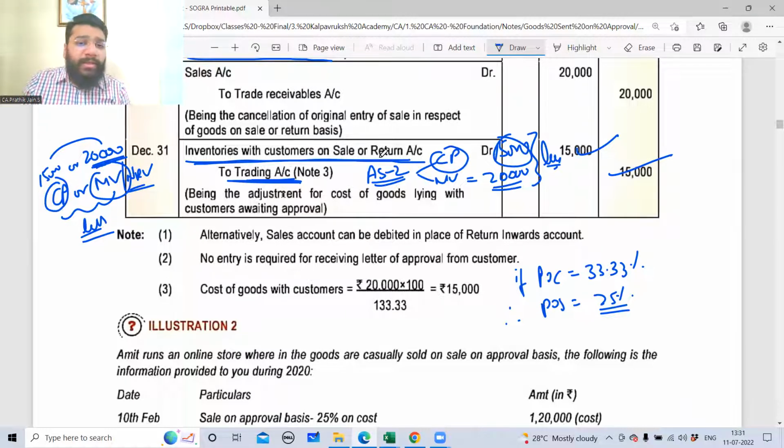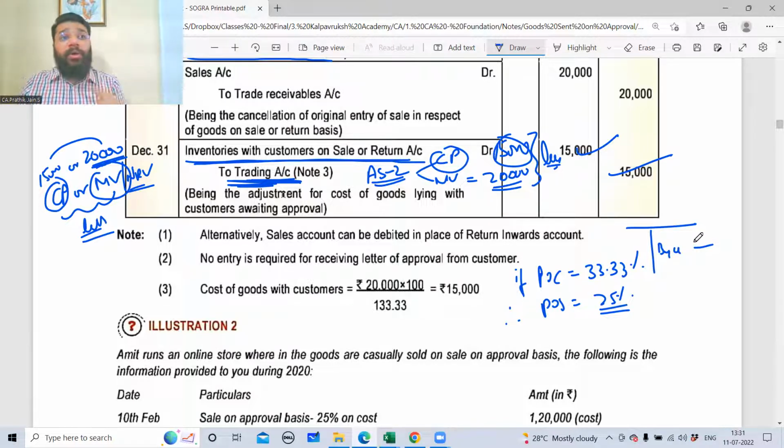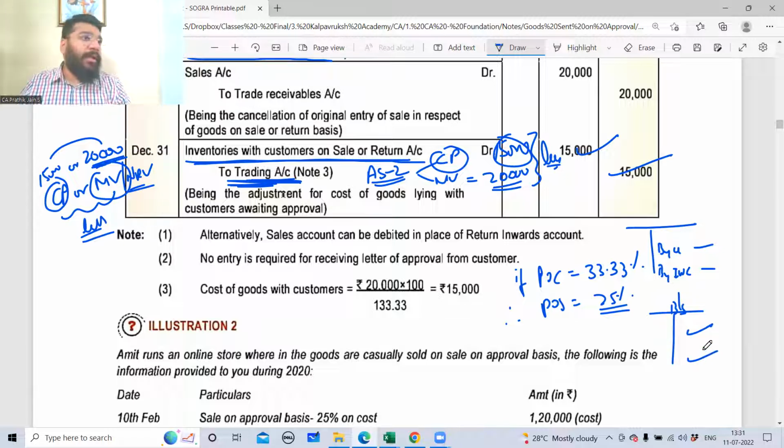So here, inventory with customer account debit to trading account. In my trading account, by closing stock will come, which means our closing stock in our control, our position. By inventory with customer means inventory with the position of the customer. Same way in the balance sheet also, on the asset side, you'll have the closing stock and inventory with customer. I hope you understand why closing stock and inventory with customer is coming in both trading and P&L account and balance sheet. I've given that conceptual explanation already.